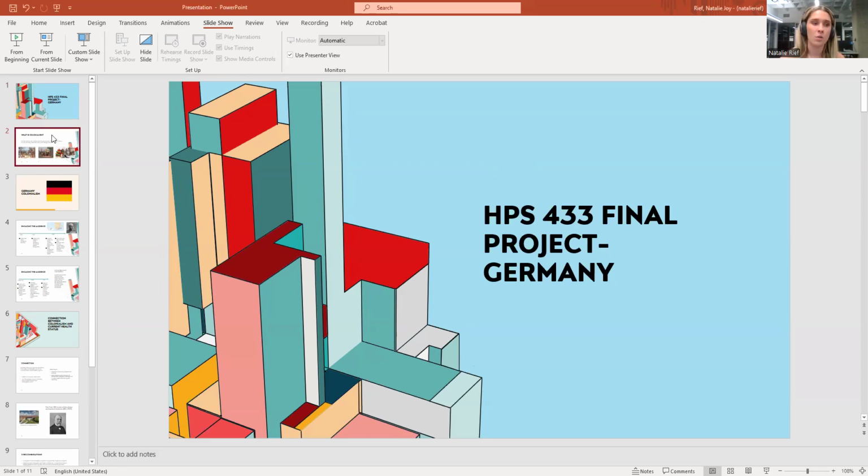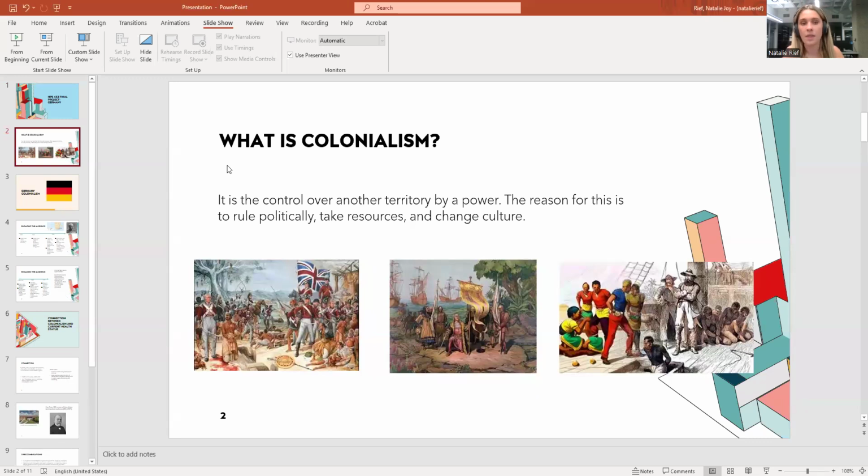So, first, what is colonialism? This is the control over another territory by power. The reason for this is to rule politically, take resources, and change culture. So, a country will go to another place with people living there, and they will take over and say, "This is our lands now," for their own benefit.